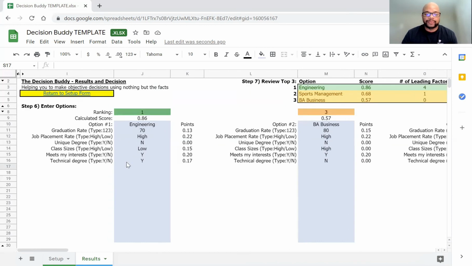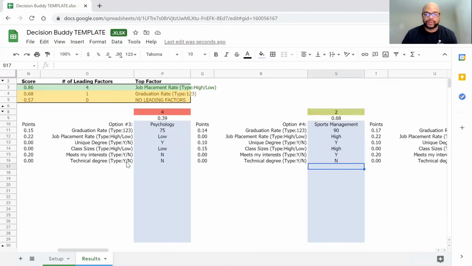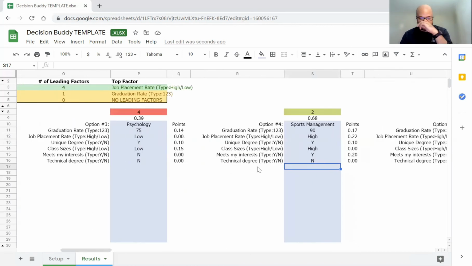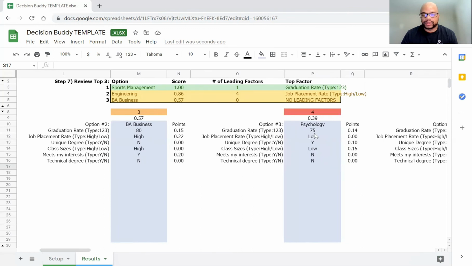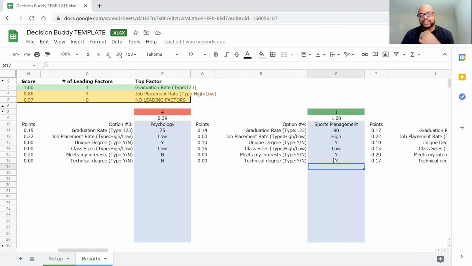Right, if we go back to the second one, number 2 was sports management. If we say maybe the class size is low now instead of that, and maybe we can get a technical type degree, then that'll move sports management up to the number 1 spot. And actually that's a perfect score. So they got number 1 in everything, right? So we can see how that changes if certain things change within that specific option.